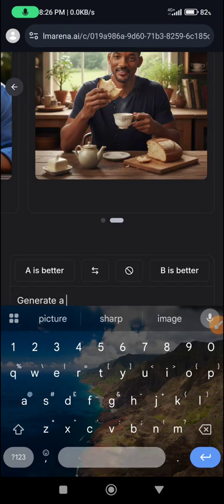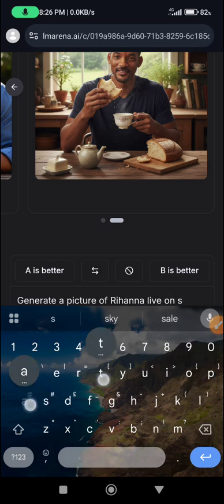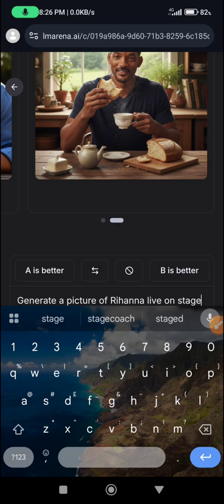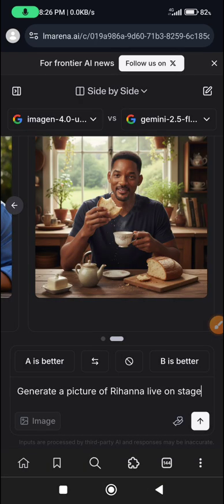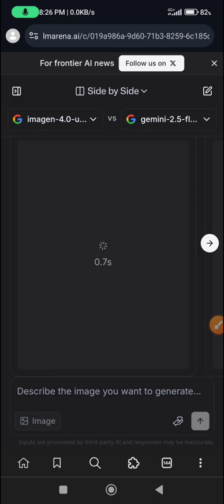Generate a picture of, let's say, Rihanna, okay, let's say live on stage. So all you need to do after that is to click on generate. So let's see what happens here. Let's see how the quality of the image of Rihanna will look.